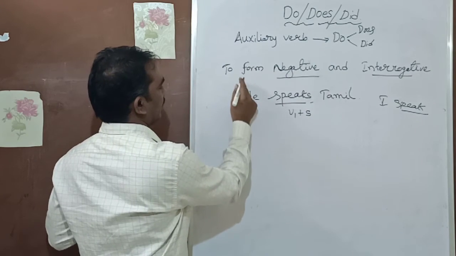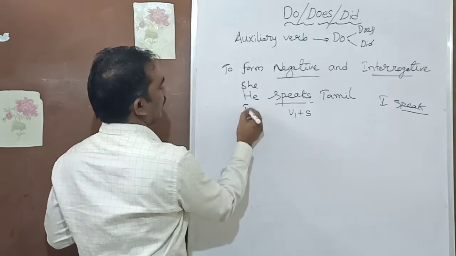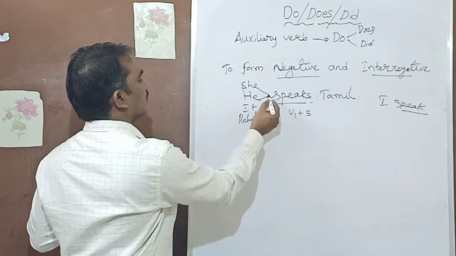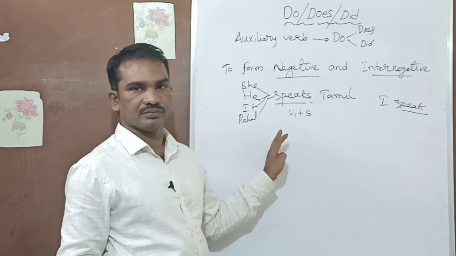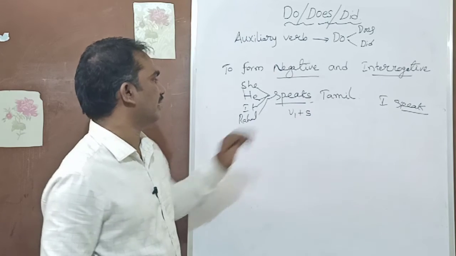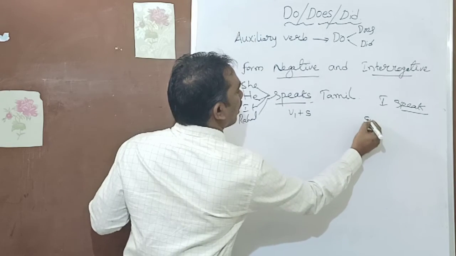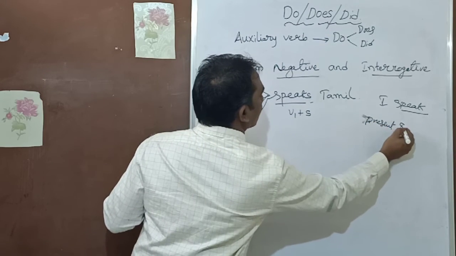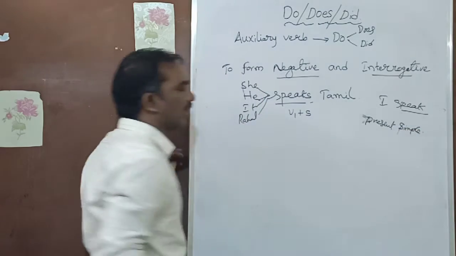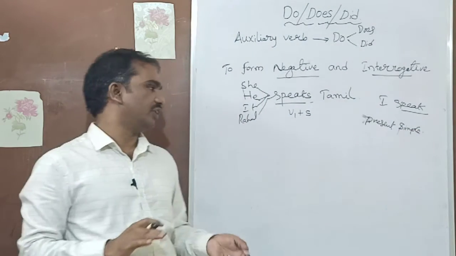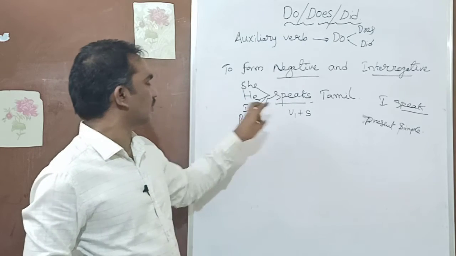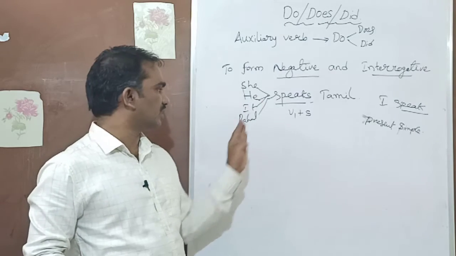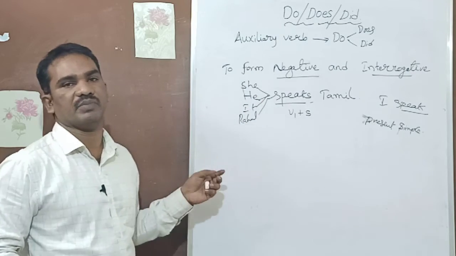If the subject is he, she, it, or a singular noun like Rahul or Raj, then it is speaks. The verb takes s or es in simple present. If you don't understand, please go back to my previous videos. So you can say: she speaks Tamil, he speaks Tamil, it speaks Tamil, Rahul speaks Tamil.